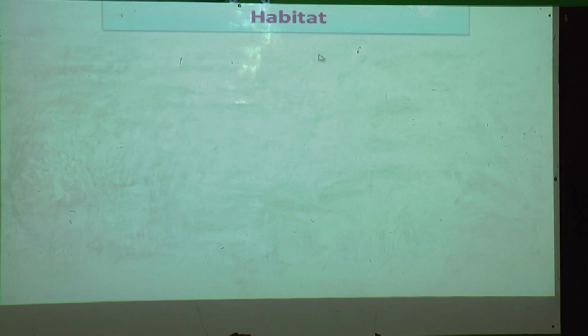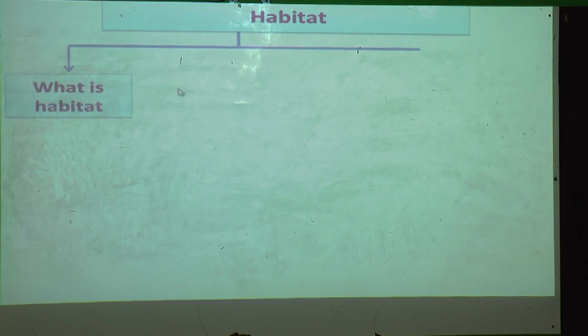The first point of this topic is habitat. What is habitat? The surrounding or the environment in which animals live is called their habitat. There are some types of habitat on earth.